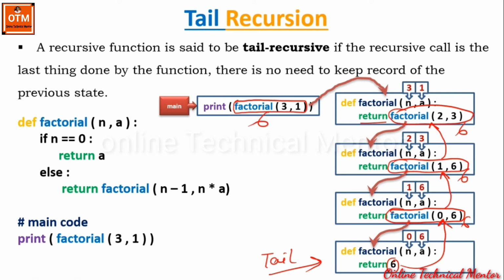Again I am repeating, since we are getting the result at the end of the recursive state, or at the tail of the recursion, that is why it is called tail recursion. I think you have noticed that the intermediate states are doing nothing but pushing the result back to the main. So after getting the result at the end of the state, we can ignore the intermediate states and directly push the result back to the main.